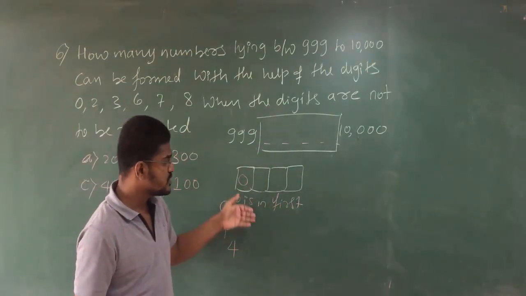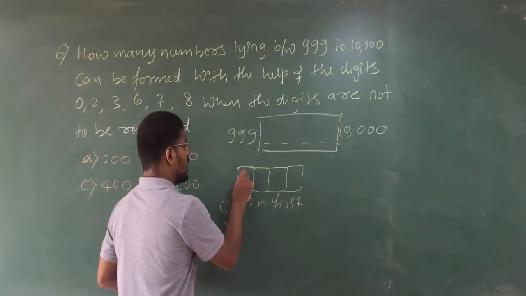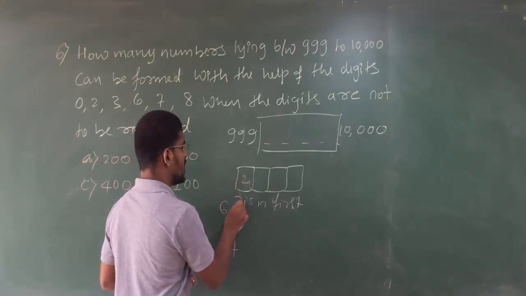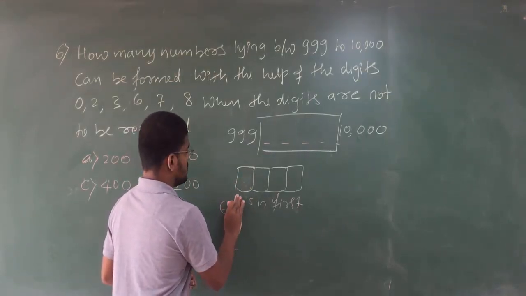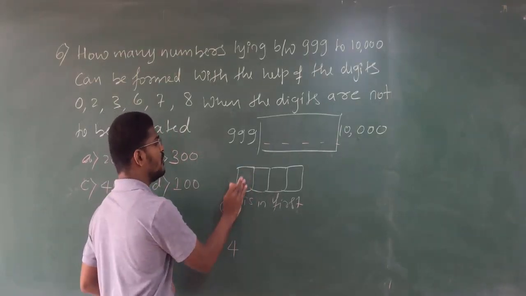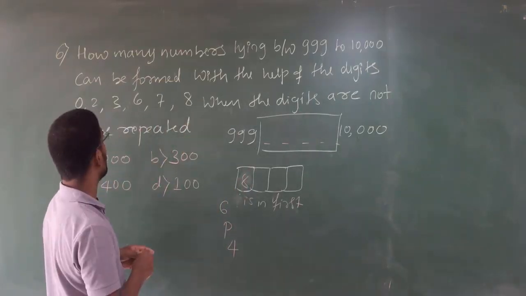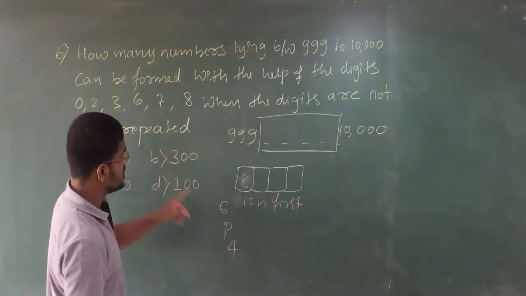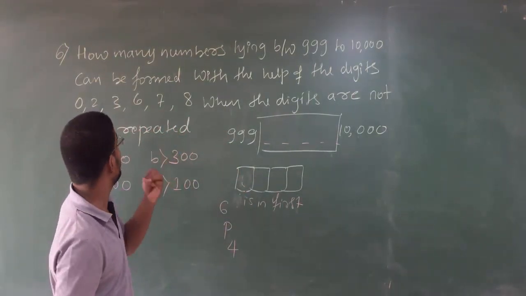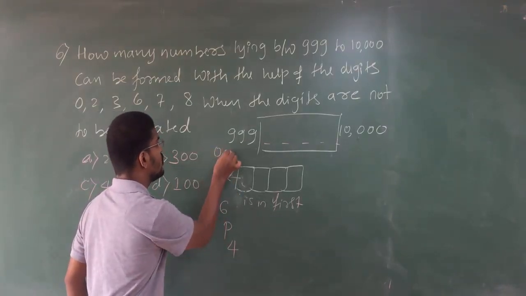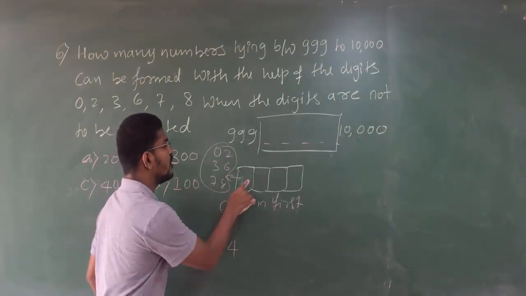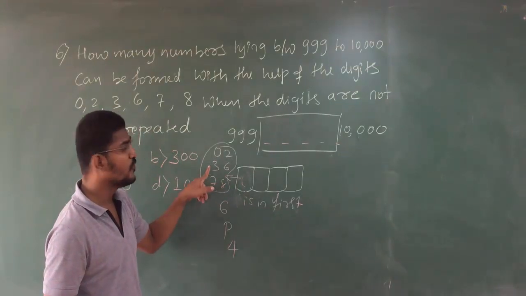In this, 0 at the first place is also involved, 2 at the first place is also involved, 3, 6, 7 and 8 at the first place are also involved in 6P4. In 6P4 you can write 0, 2, 3, 6, 7 and 8; all these 6 choices are there for the first place.